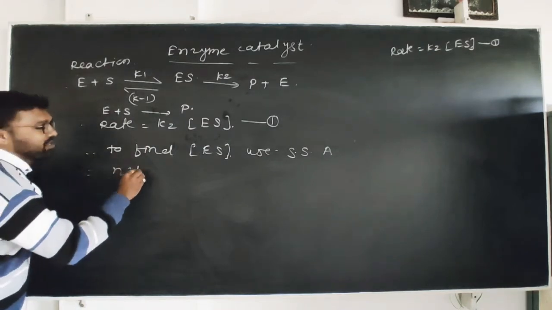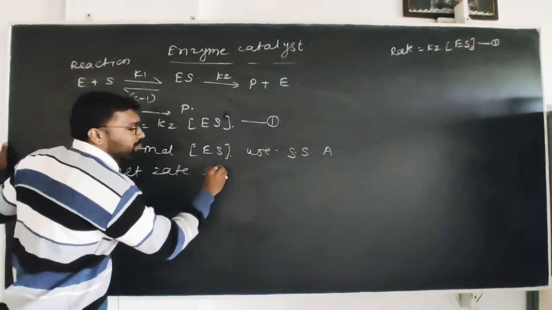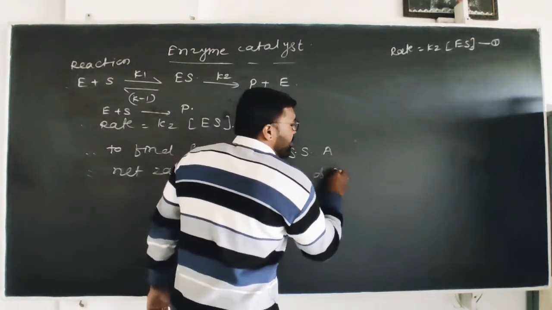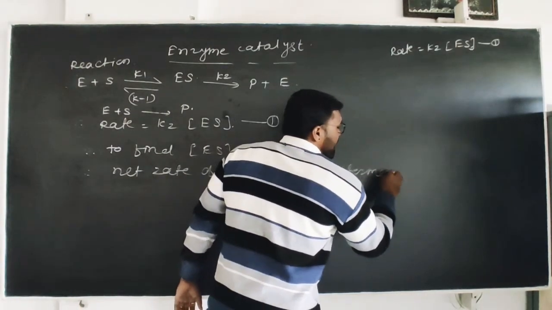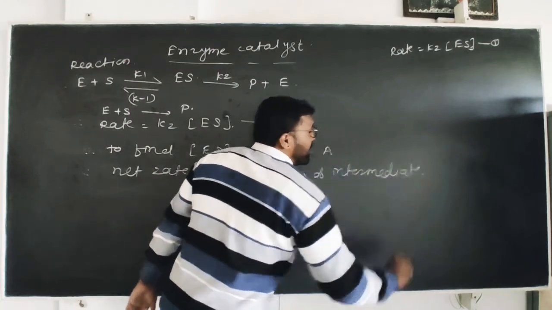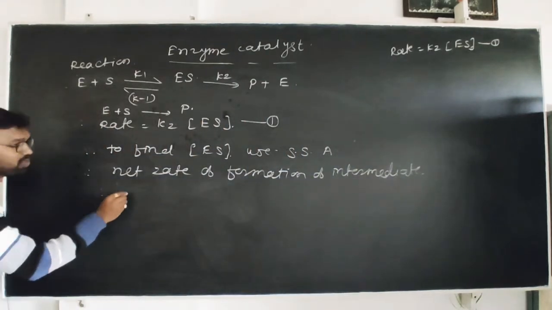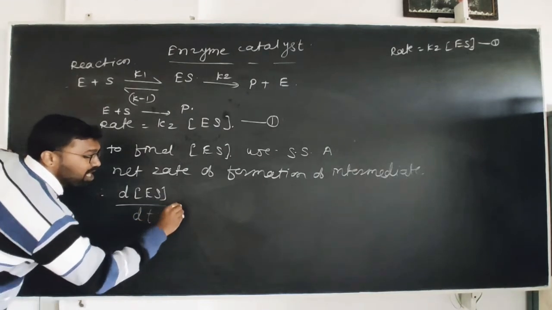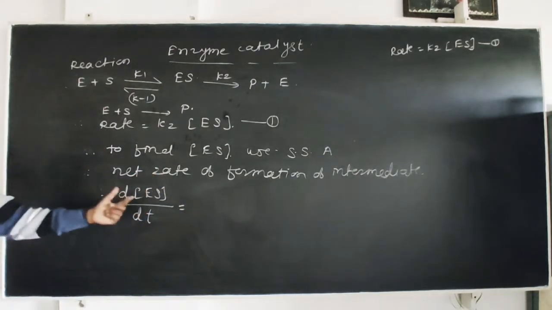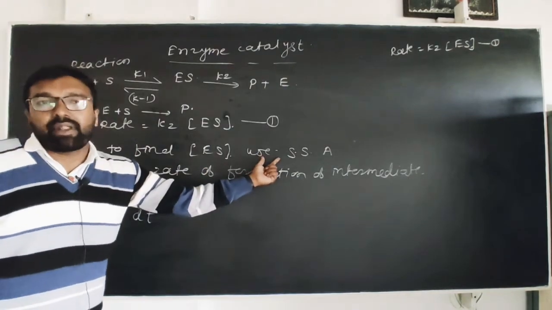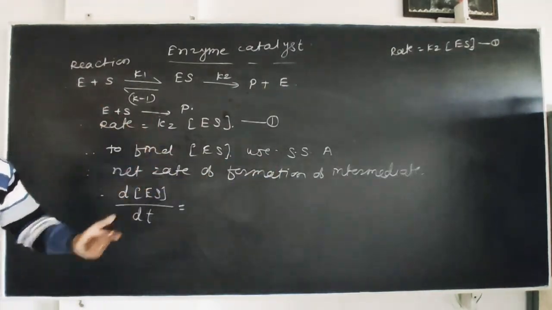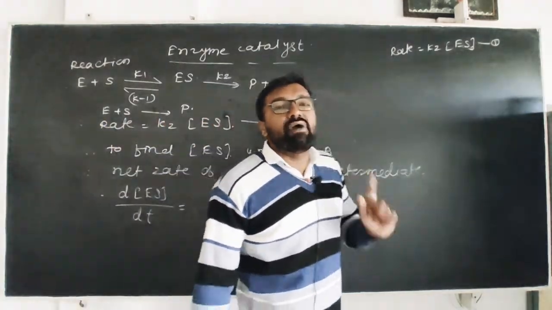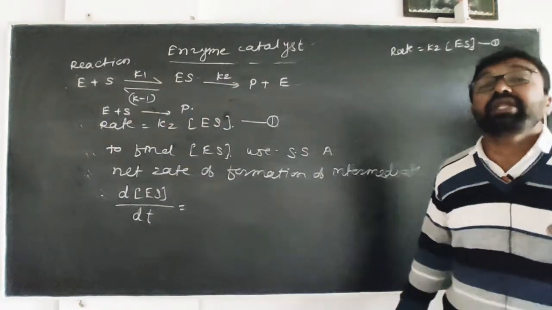Therefore, the net rate of formation of the intermediate is equal to d[ES]/dt, right? We already used SSA in a previous lecture. In the previous lecture I told you that whenever an intermediate is formed, give a positive sign, and whenever an intermediate is decomposed, give a negative sign.